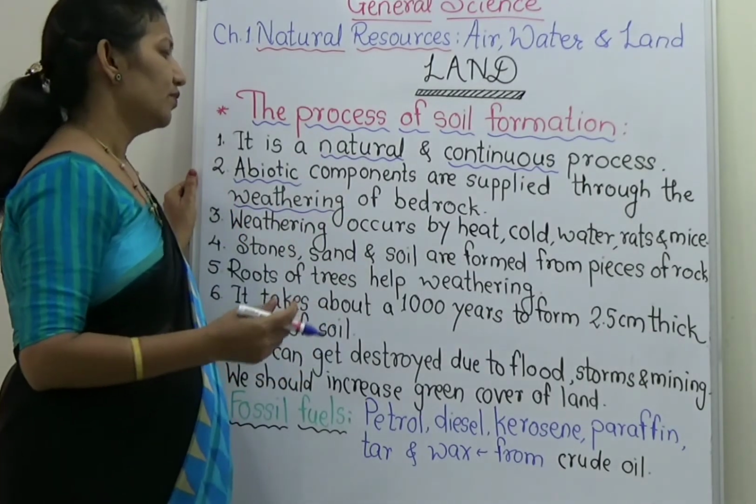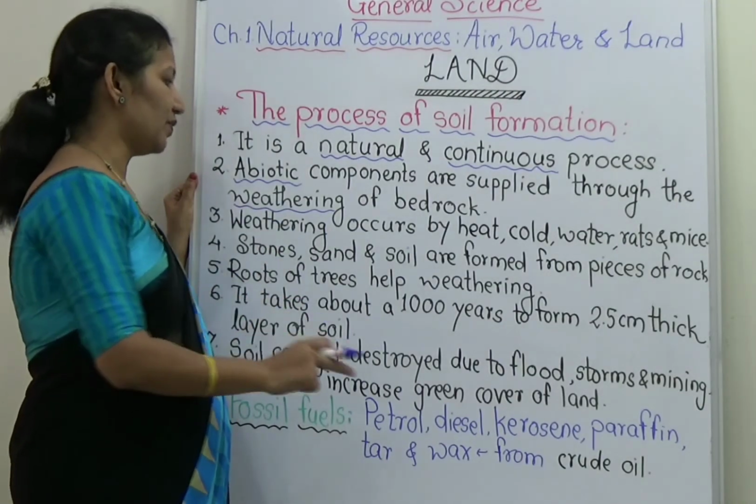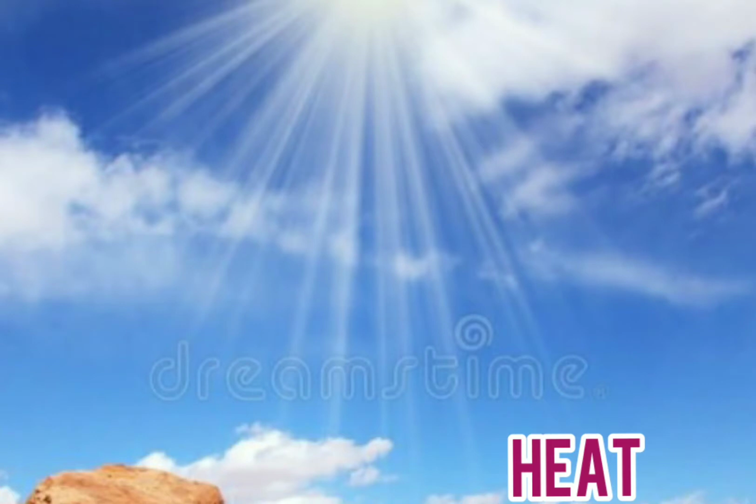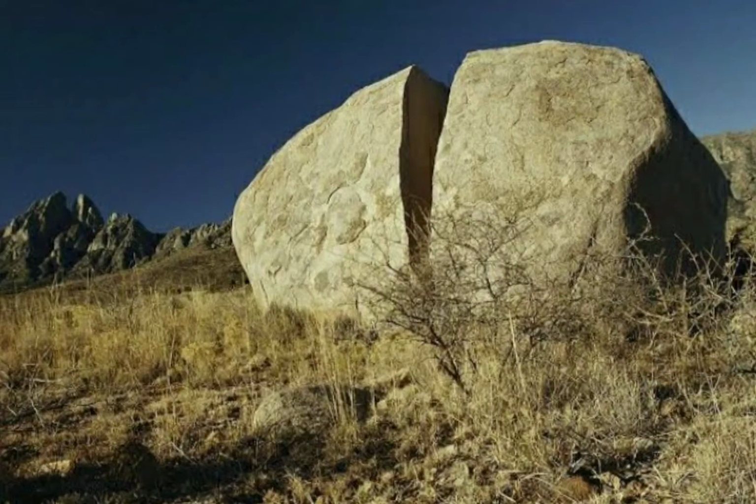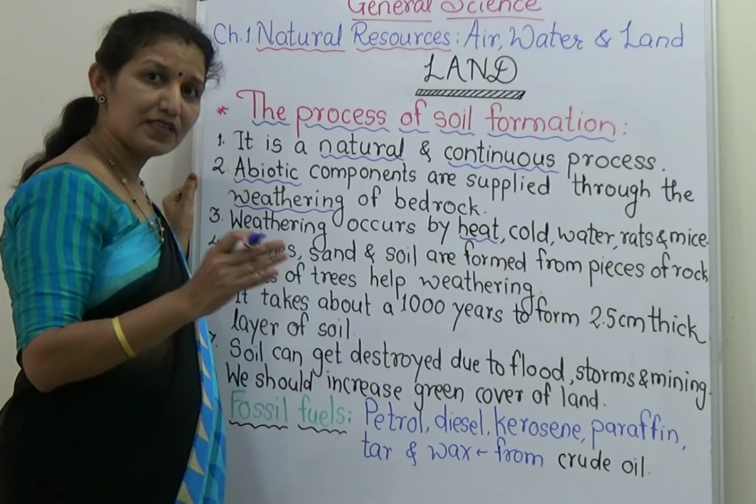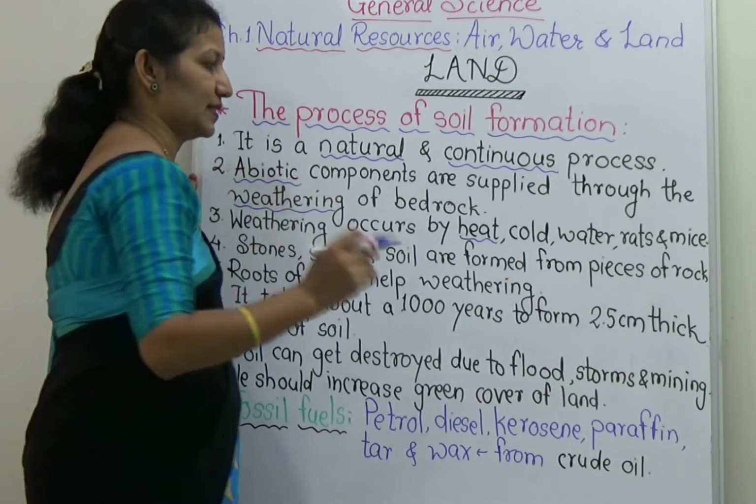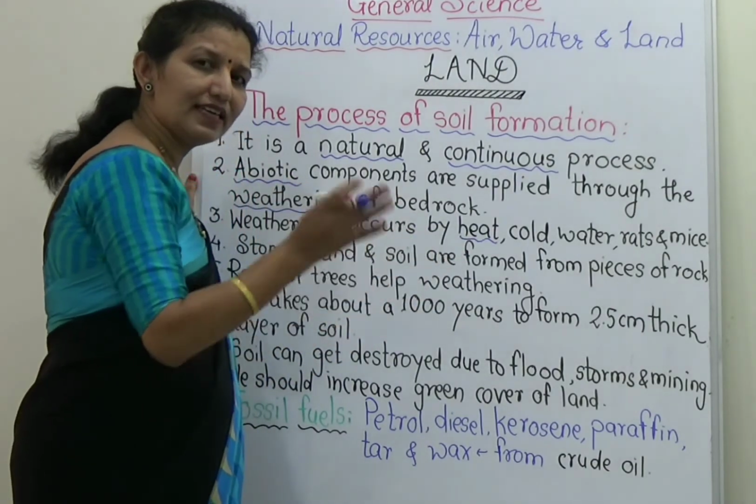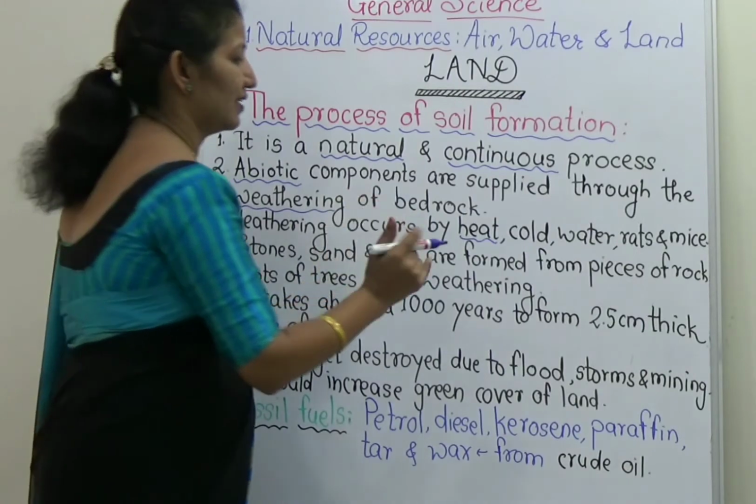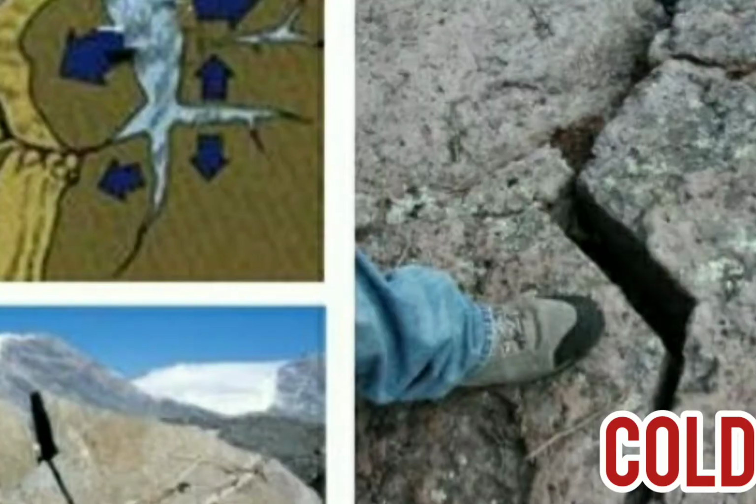Now we have to see, how does this occur? Weathering of bedrock occurs by heat of the sun. Because of continuous heat of the sun, there are cracks in the bedrocks in the beginning. Then after some years, they get broken down into small pieces, and then again smaller pieces are made. Then naturally it happens due to the cold.